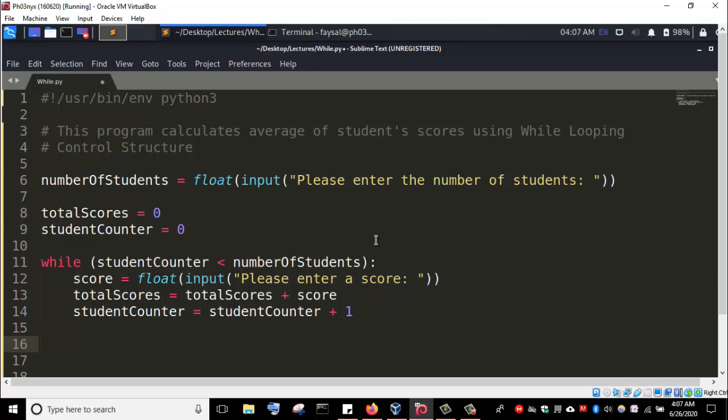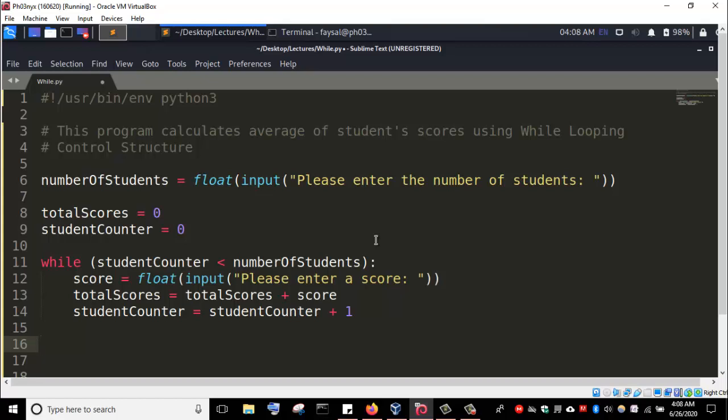We have entered the scores for all the students. That means at that point the student counter, this condition will no longer hold, will no longer be true. Then we are going to exit out of this while condition. So the statements from line number 12 to line number 14 will keep on executing so long as this condition is true: student counter is less than number of students. Meanwhile the student counter is also incrementing till the point when the student counter is no longer less than number of students. That means at that point we have entered all the scores for the students.